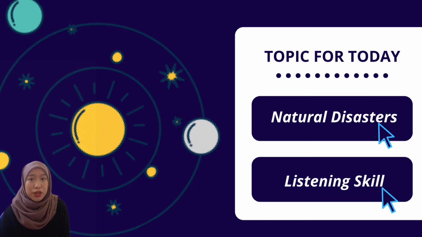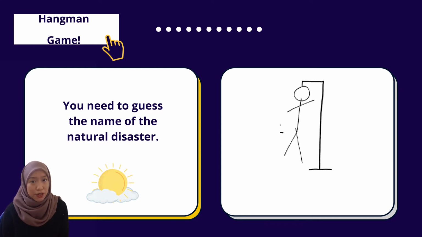Okay class, I want all of you to play a Hangman game. Have you played this game before? No, I don't know. No? It's okay. This is just a simple game where all of you need to guess and spell the right words based on the pictures that I will show you later. If you guess a wrong answer, you will lose 1 point and I will draw a head of a man. If I manage to draw a complete man or human, you will lose this game. So, better guess and spell the word correctly, students.